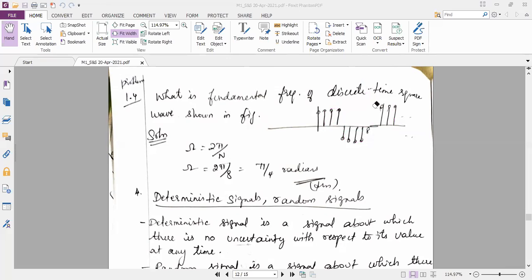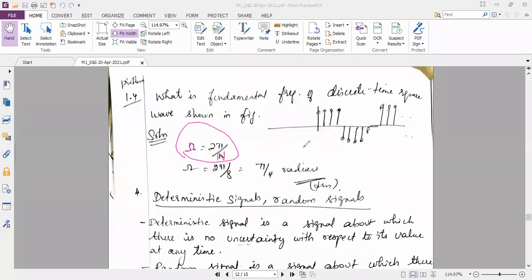For a discrete time signal, the fundamental frequency is never in hertz. I told the reason: F is not equal to 1 by n. So the frequency itself is an angular frequency. There are no two separate frequencies here. Earlier for continuous time, you had two separate frequencies, one in hertz, the other in radians per second. Here directly the frequency is in radians per second, the angular frequency. So omega is equal to 2 pi divided by capital N.